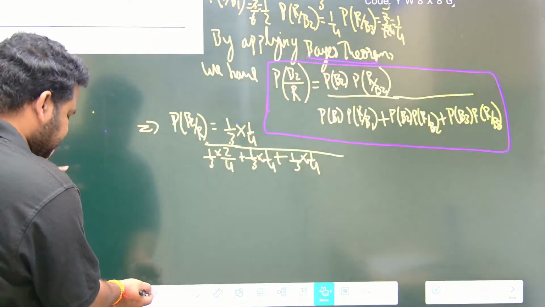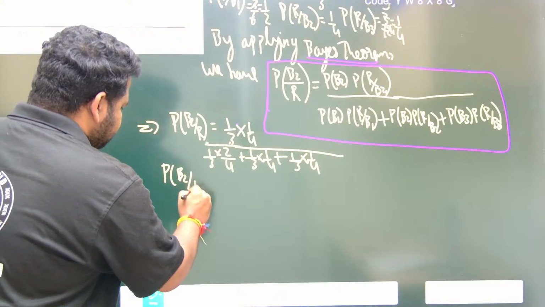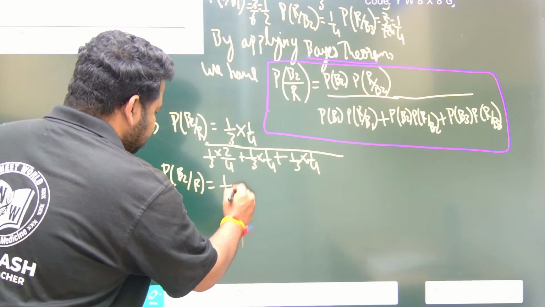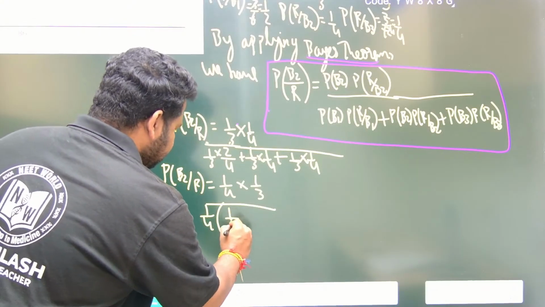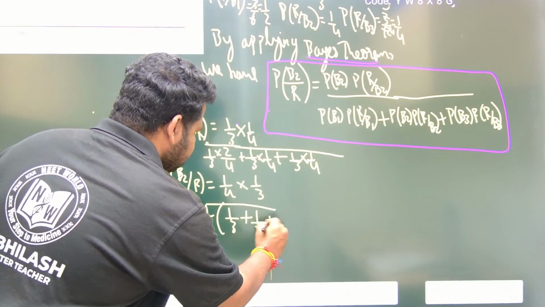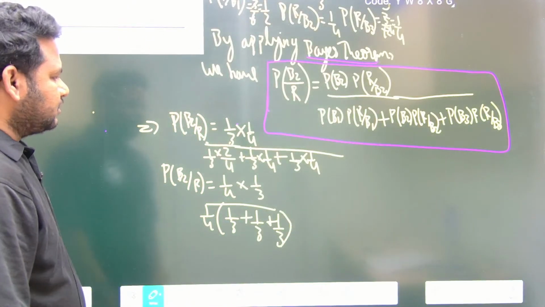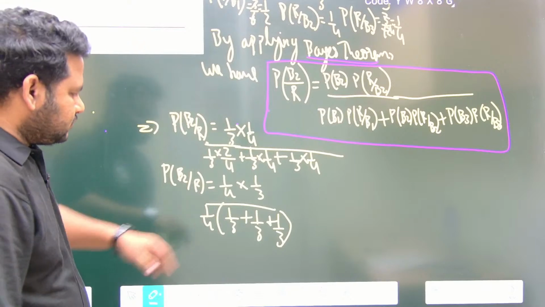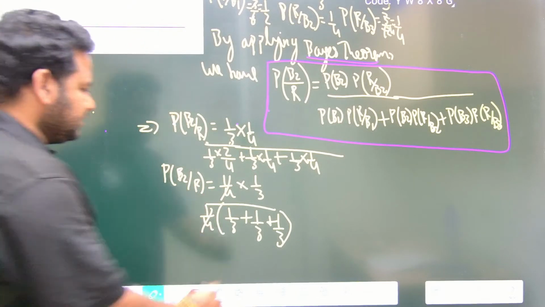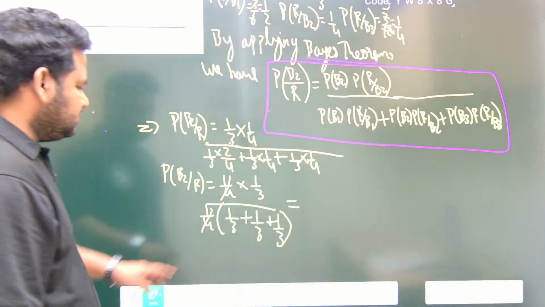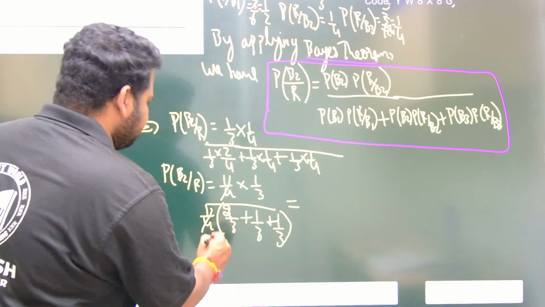So see here carefully. If I take probability of B2 by R, 1 by 4 if I take common, 1 by 4 into 1 by 3, divided by 1 by 4 common, this will be 2 by 3 plus 1 by 3 plus 1 by 3. This is what we have. Now 1 by 4 I have taken common, so this will be equal to 1 by 4 written outside. Now see here, this will become 2 by 3, correct? No, this will become 2 by 3, not 1 by 3.